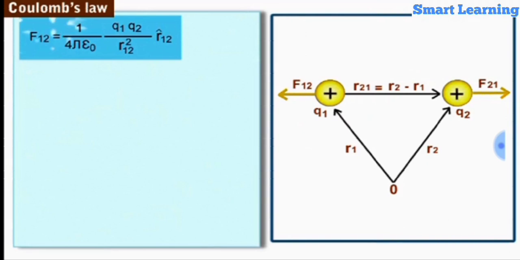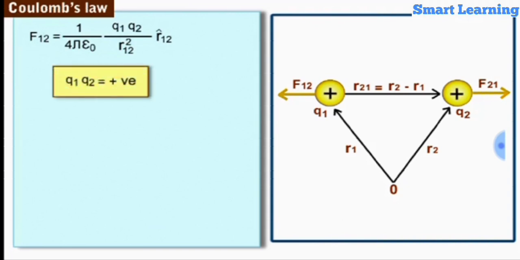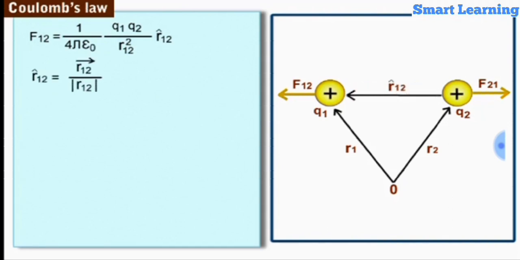If q1 and q2 are like charges, they repel. In this case, the product of the charges q1 and q2 will be positive. The unit vector r12 cap is given as shown. Here, the force F12 will be in the direction of unit vector r12 cap.